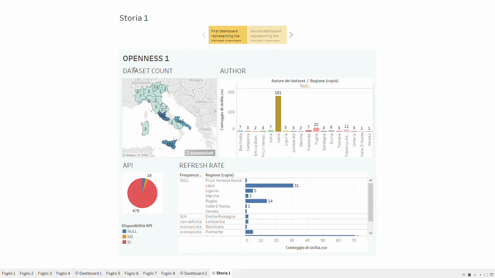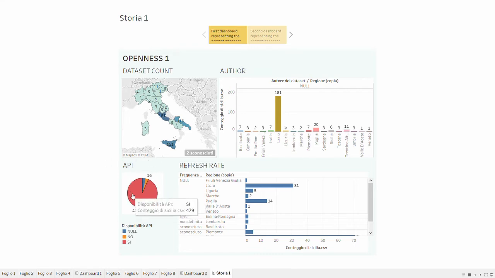In this first dashboard, we represented some important aspects about the openness of the dataset that we considered. In the first sheet, we represented the count of the dataset for every region, and as we can see, we focus on the region Lazio, Apulia, and Sicilia. In the second sheet, we represented the count of null values for the field author, and as we can see, there are still a lot of datasets without this information. This is important because if we want to reuse the data inside a dataset, we have to cite the source, and if we haven't this information, we can't do it.